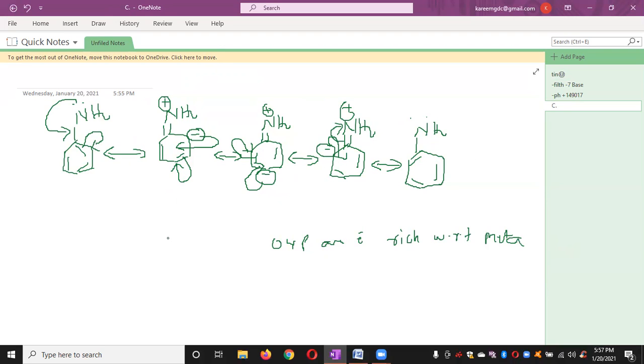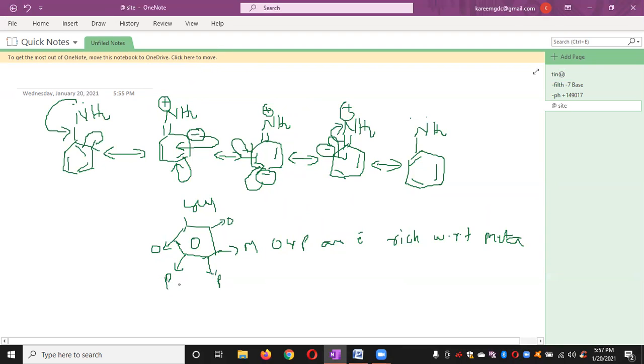This is the substituted carbon. The position adjacent to it is known as ortho, adjacent to ortho is the meta position, and then this position is known as para. So this is about the positions in mono-substituted benzene.